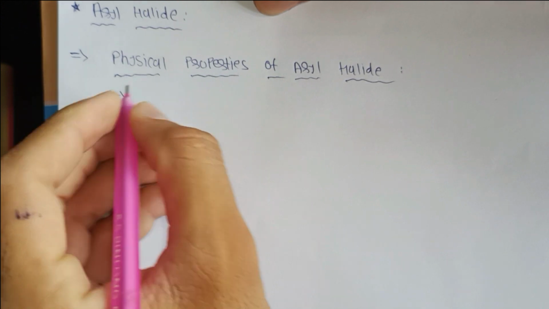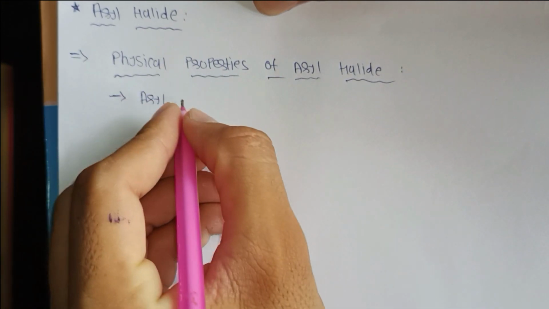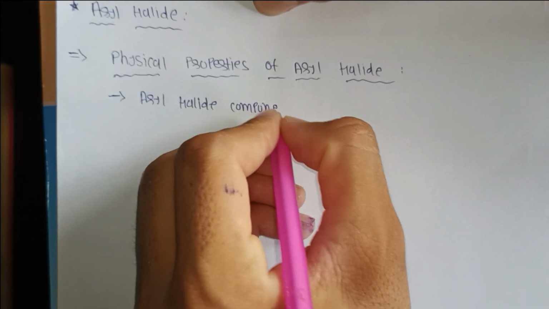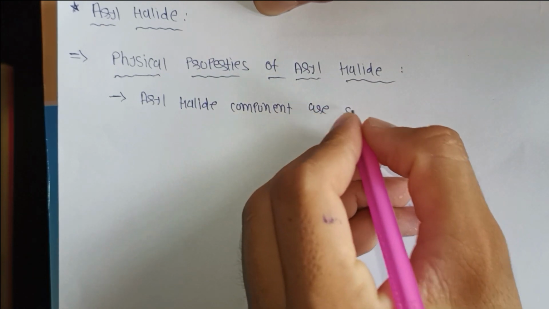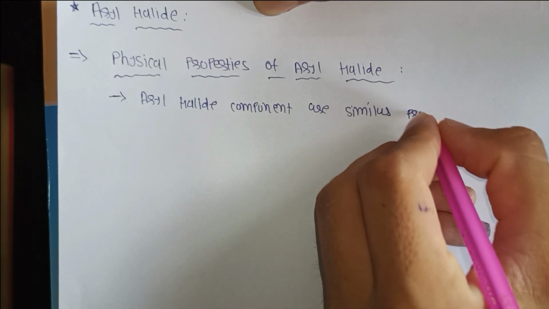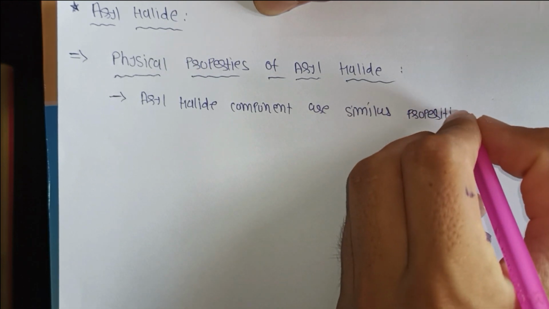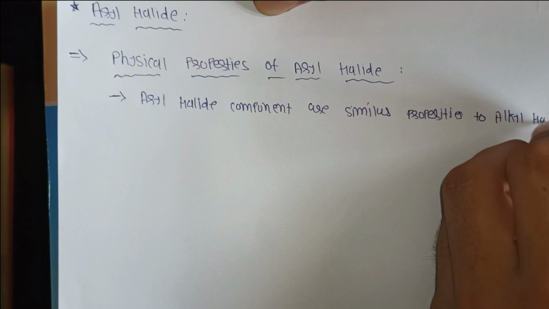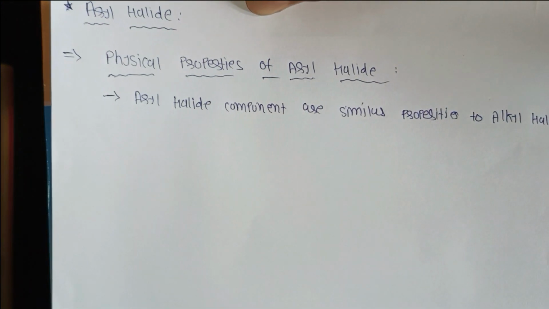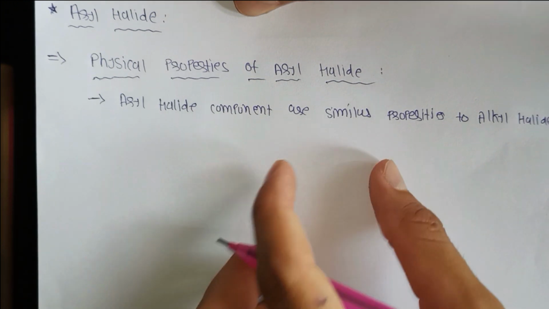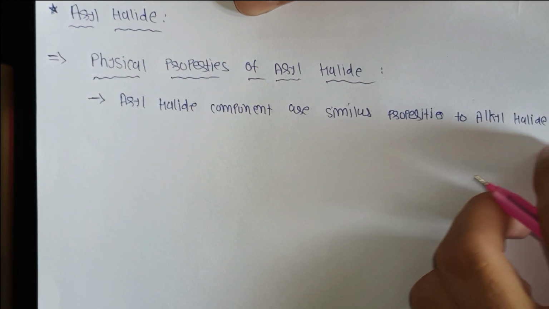Generally, aryl halide compounds have similar properties to alkyl halide. Generally, the chemical properties as well as the physical properties of aryl halide compounds are similar to alkyl halide compounds.